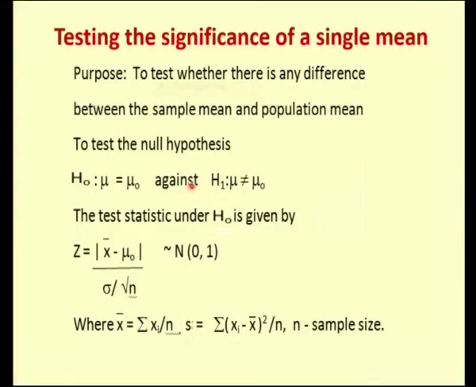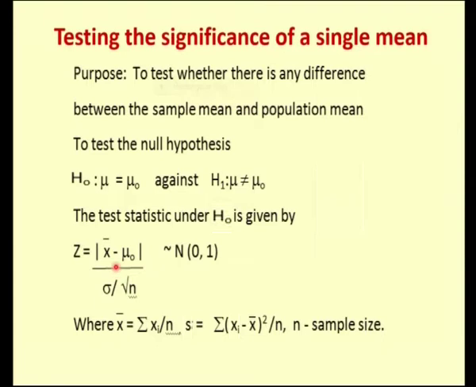We are going to test the null hypothesis H naught: there is no difference between the sample mean and the population mean, against the alternative mu not equal to mu naught, that is, there is a difference between the sample mean and the population mean. The test statistic under H naught is given by Z equal to x bar minus mu naught divided by sigma by root n. As I told you, by the central limit theorem, if it is a large sample test, this will follow a standard normal variate, that is, a normal distribution with mean 0 and variance 1.